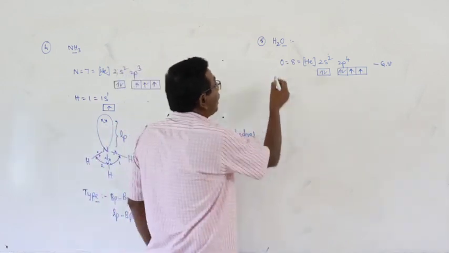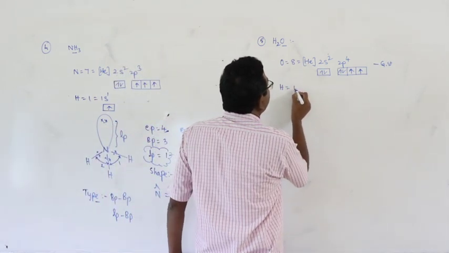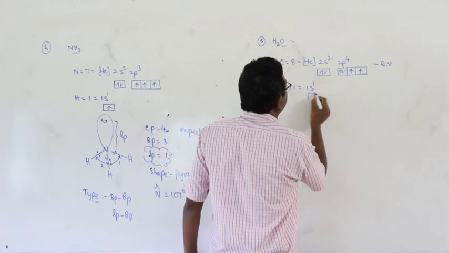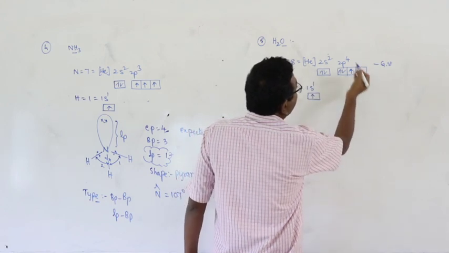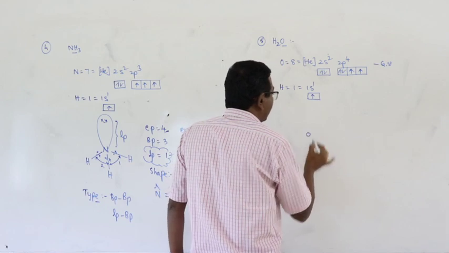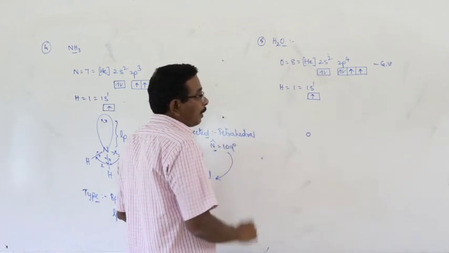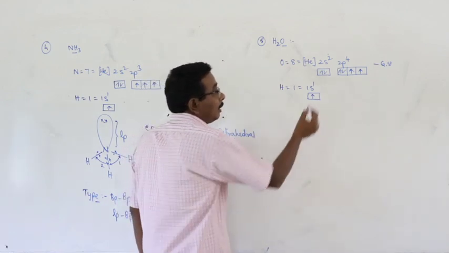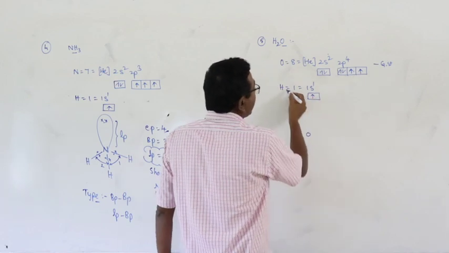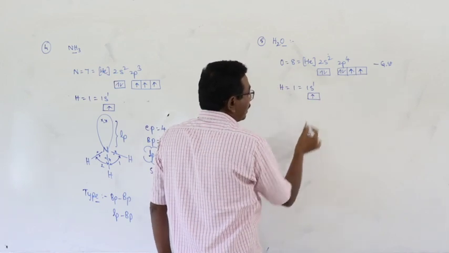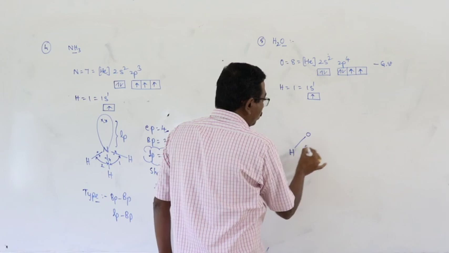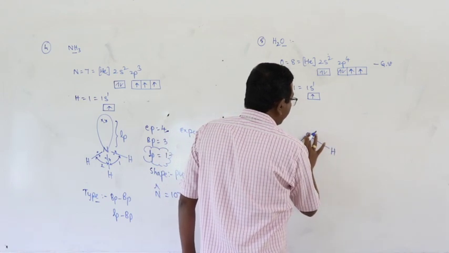Okay. And here hydrogen atom, hydrogen 1, that is equal to 1s1. Now the 2 unpaired electrons of oxygen pair with the unpaired electrons of hydrogen atoms, resulting in the formation of 2 bond pairs.